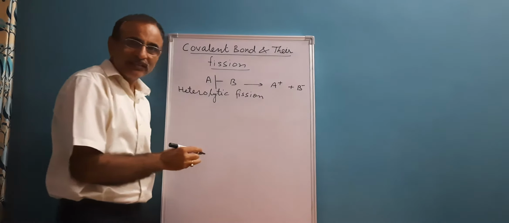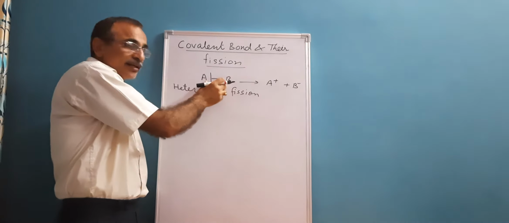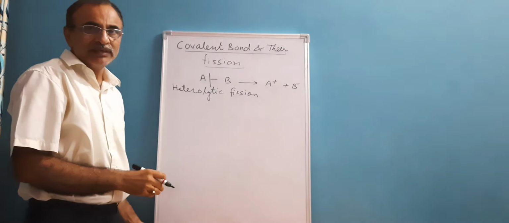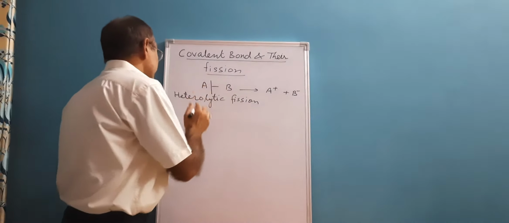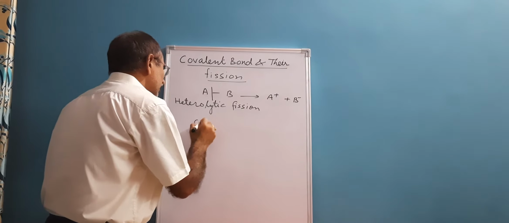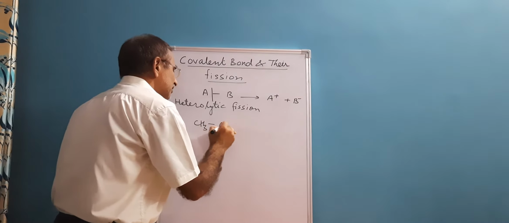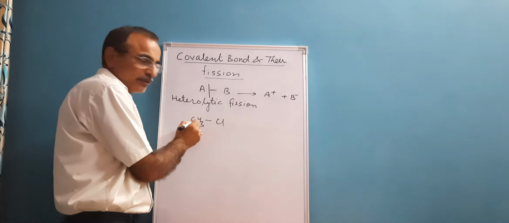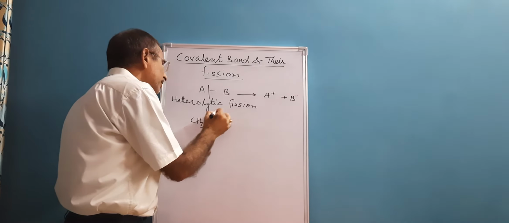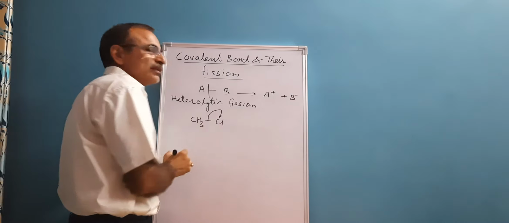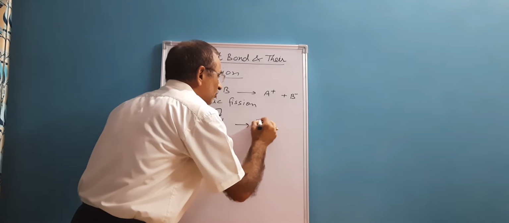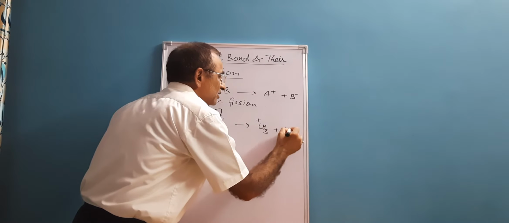In heterolytic fission, the bond pair electrons will shift towards the atom which is more electronegative in nature. Now let's consider the bond in CH3Cl. Here chlorine is more electronegative than carbon. As a result, both bond pair electrons will shift towards chlorine, and there will be formation of CH3 positive and Cl minus.